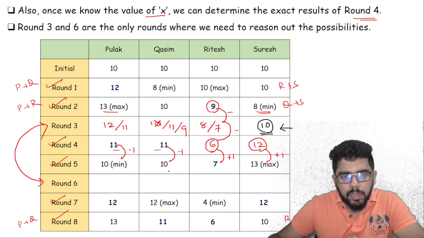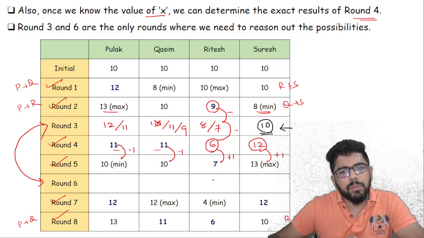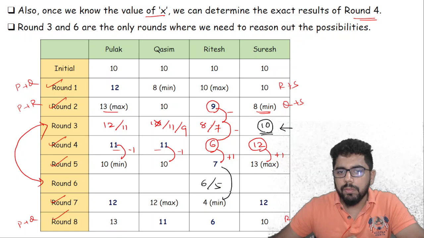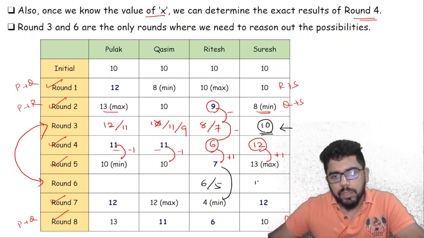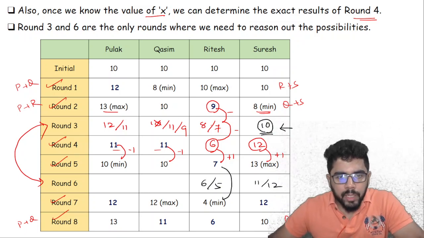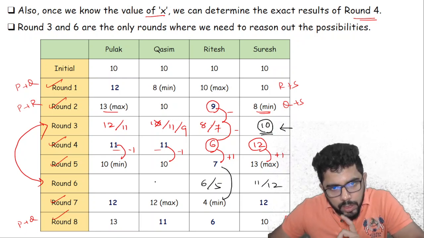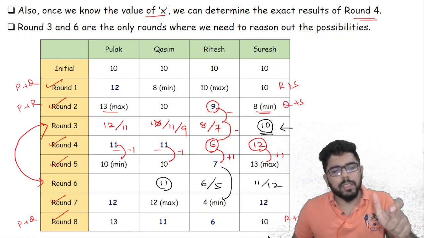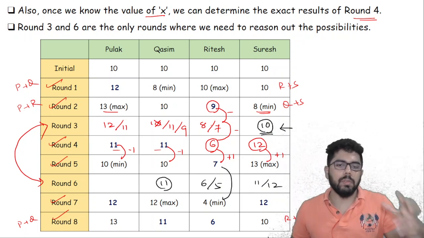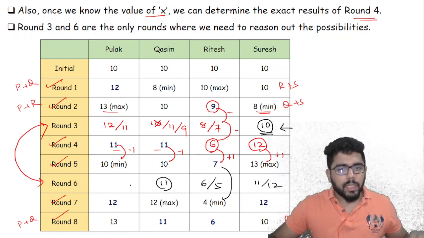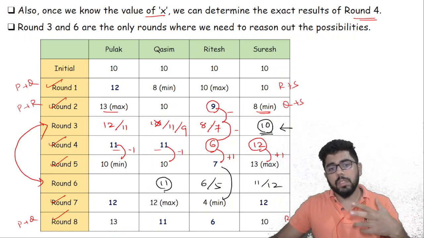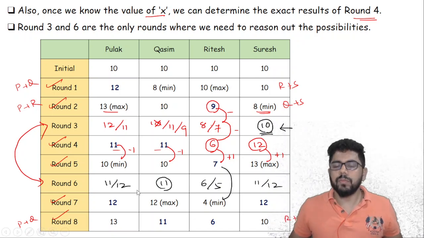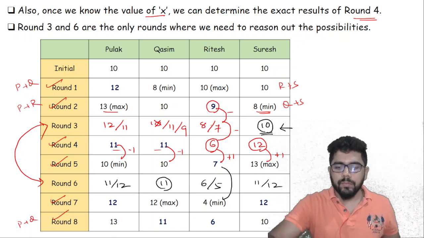So 10 becomes 12, 7 becomes 4. Now this is again interesting. 7 becoming 4, so this is either 6 or 5. 13 becomes 12, so this is either 11 or 12. 10 becomes 12, so it has to be 11 only. It cannot stay as 10, it cannot go till 12, it has to be 11 only. It cannot go back to 9, because in that case there has to be an increase of 3, not possible. 10 minimum, so this is either 11 or 12. These are my possibilities for round 6.